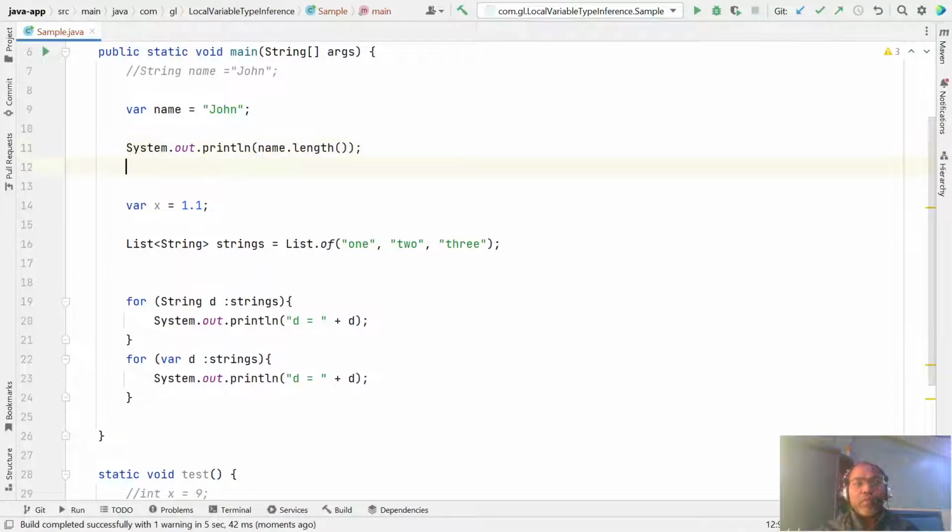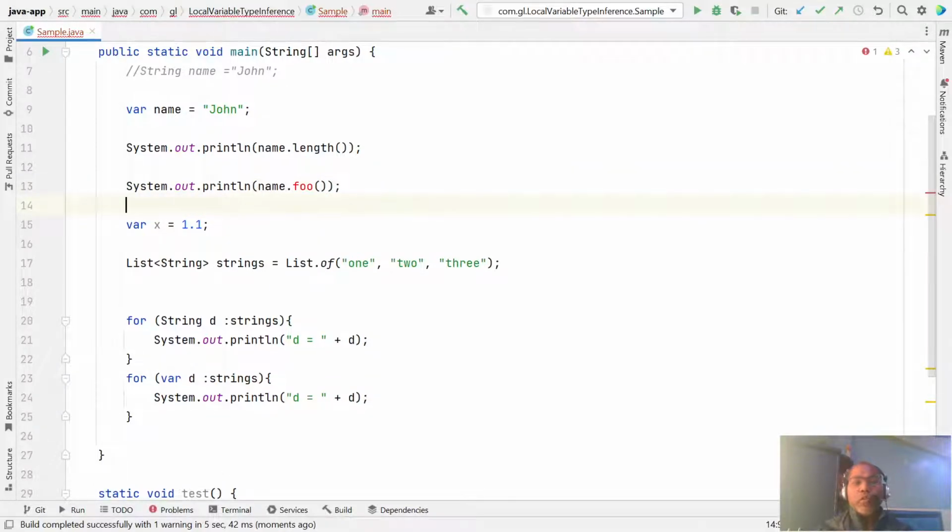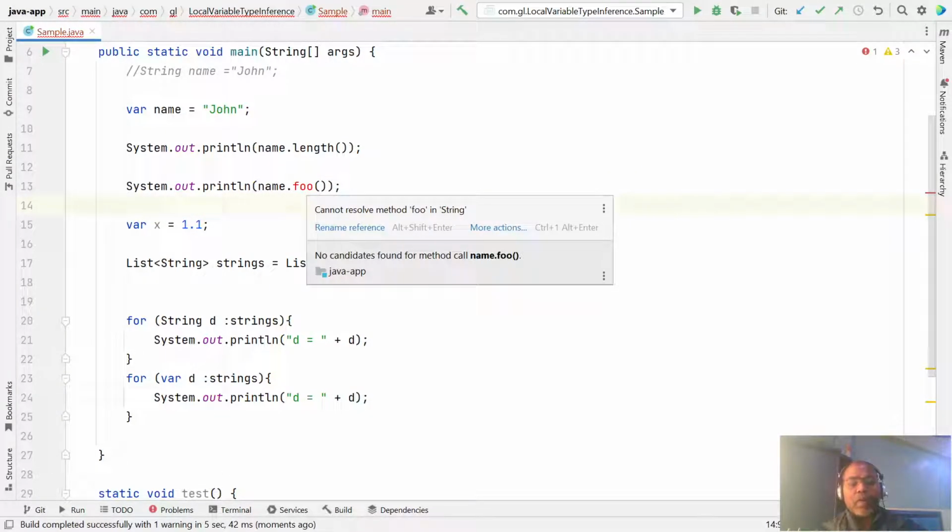Even if we try something incorrect, like calling a method foo that does not exist, the compiler says cannot resolve method foo in String class. The compiler identifies that name is of type String, and there is no foo method. So with the help of the value, the compiler identifies the type.